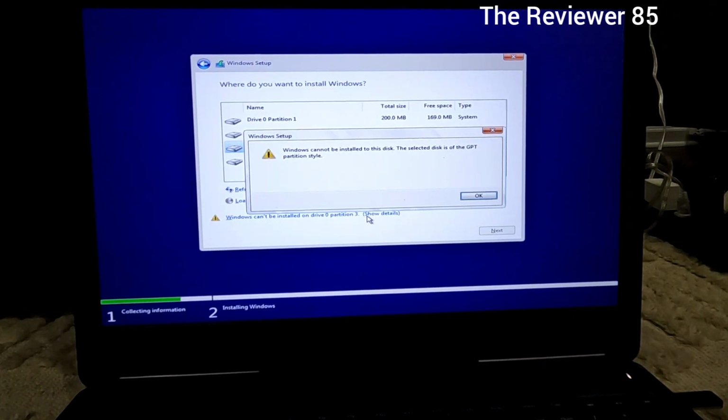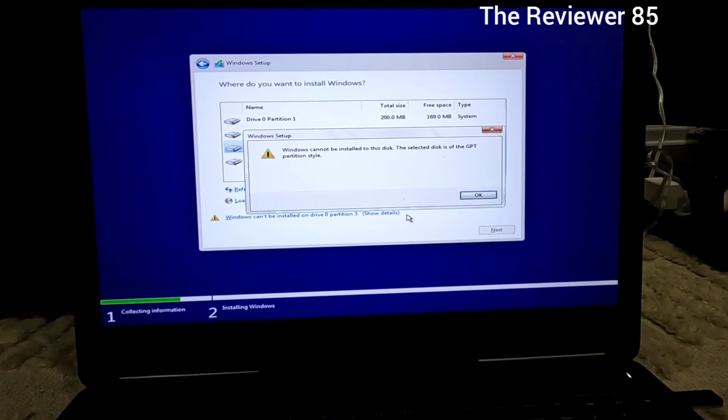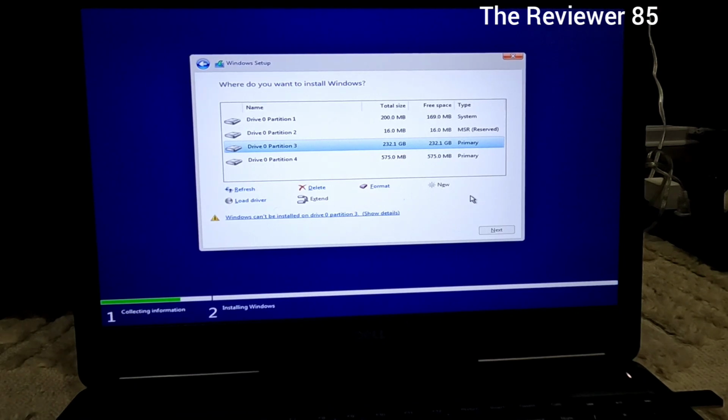Okay, so once you get to this part right here, you're gonna be pissed and you're gonna be confused. So now the steps you have to do: you hit OK. So you gotta basically change this. It can't be GPT. It cannot be. So you have to change it to MBR. In order to do that, you gotta get into your command prompt.